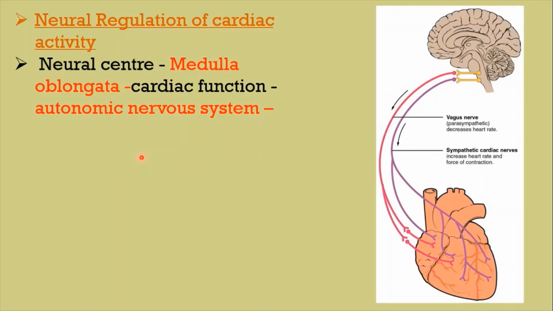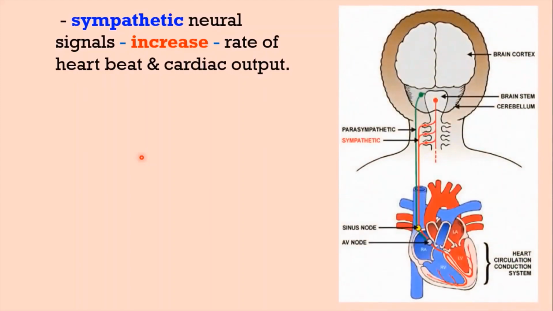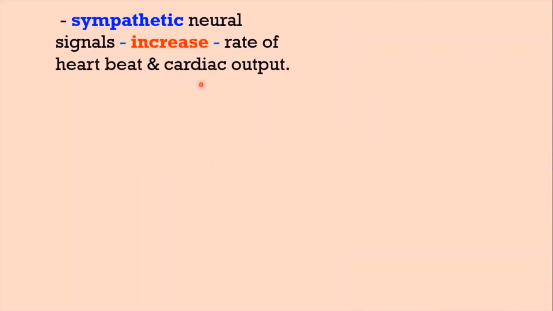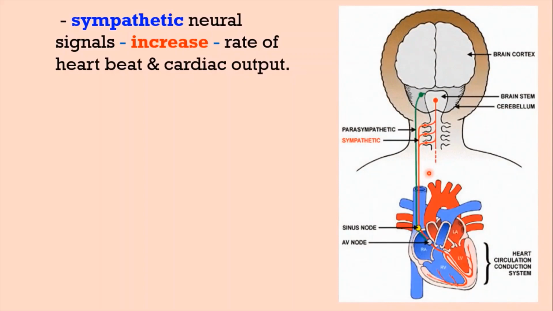We know the two main divisions of the autonomic nervous system. They are the sympathetic nervous system and the parasympathetic nervous system. The sympathetic nervous system shows an excitatory and stimulating effect. The neural signals from the sympathetic nervous system increase the rate of heartbeat and the strength of ventricular contraction, thereby cardiac output increases. These changes generally occur during exercise and stress, to supply more oxygen and nutrients to the tissues.